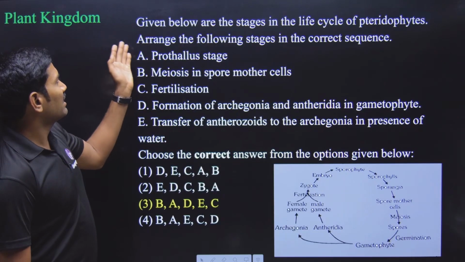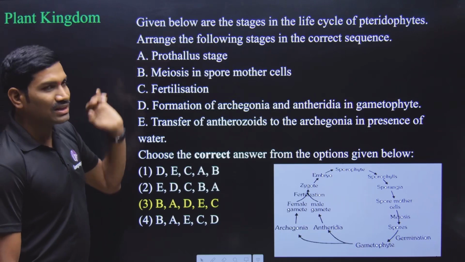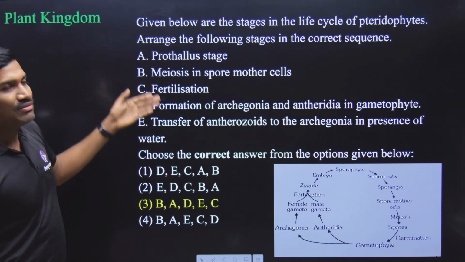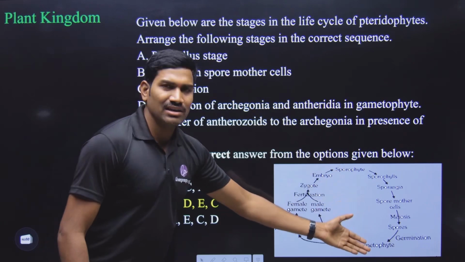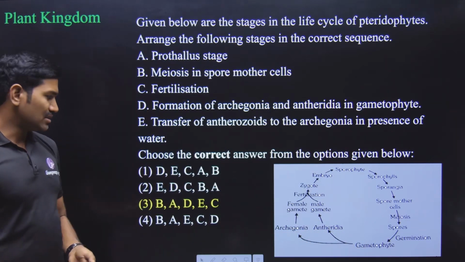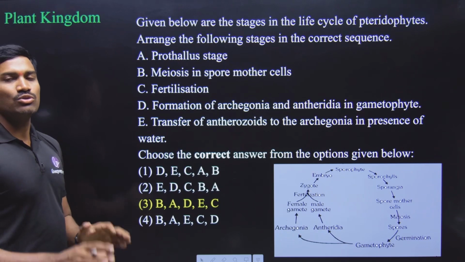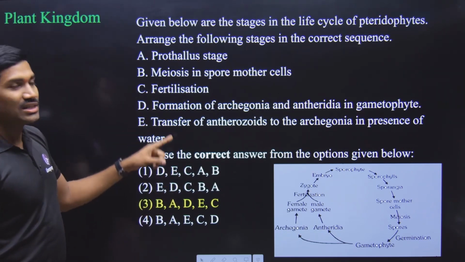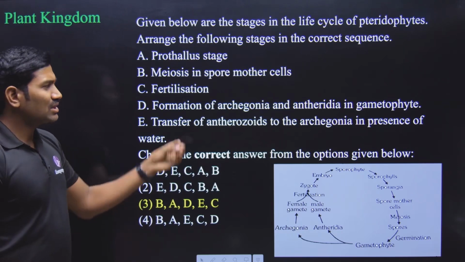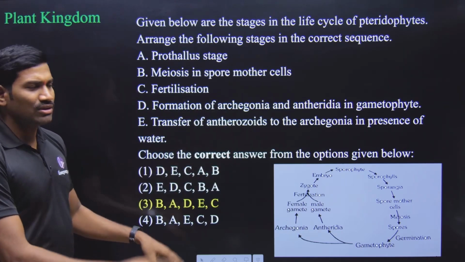Next one is also from the plant kingdom. Given below are the stages in the life cycle of the pteridophytes. For the pteridophyte life cycle, they have given some sequence and we need to arrange them. Already we know the cycle, so as per the cycle, we need to arrange them. For this one, the answer is option 3 here. Those who are still having any doubt, you can pause the video and check all these things. Clear? Because this is the direct standard sequence, that's why we are going directly with these answers.